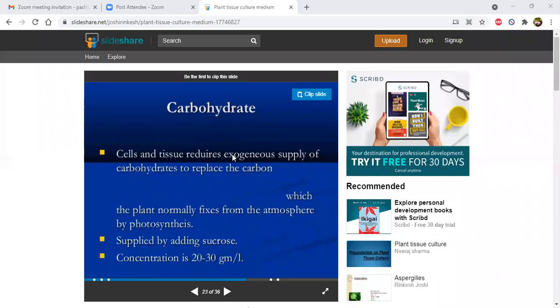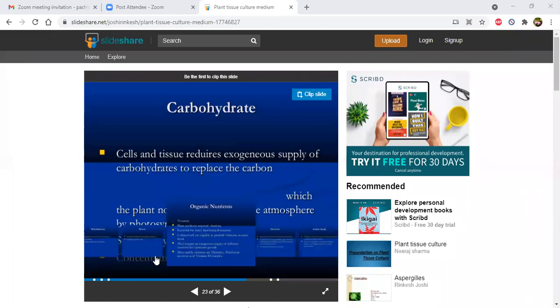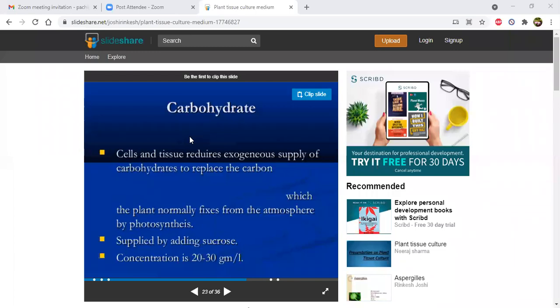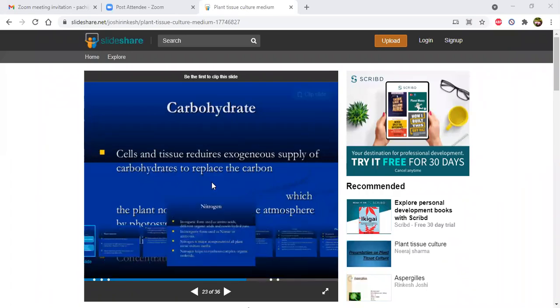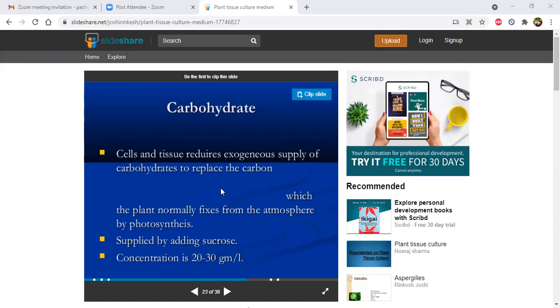See, a lot of sucrose we use in the tissue culture medium. Remaining nutrients we supply in milligrams and micrograms, whereas sucrose we supply 20 to 30 grams per liter, not milligrams, not micrograms. We use a huge amount of sucrose in the tissue culture medium.